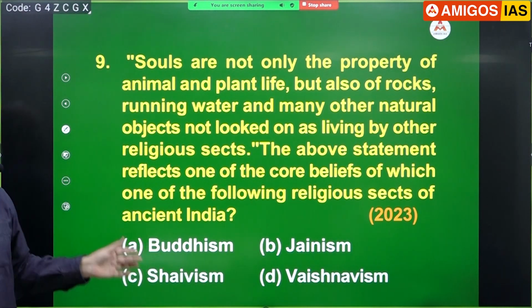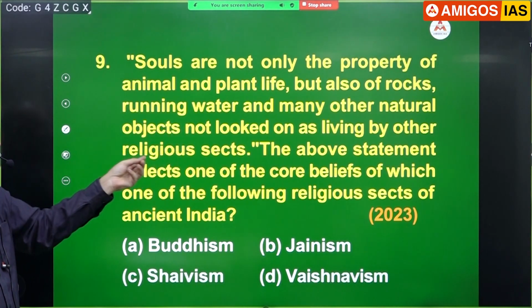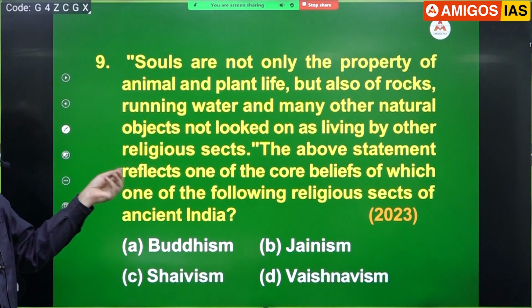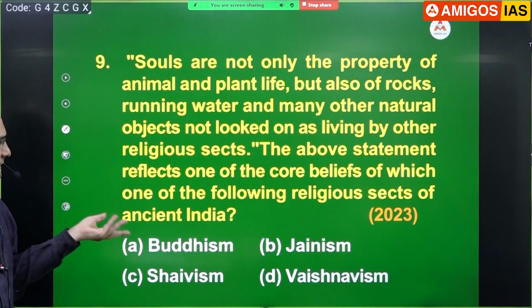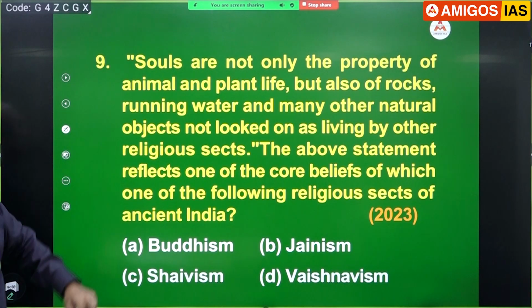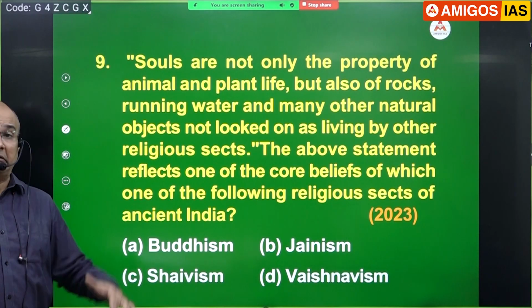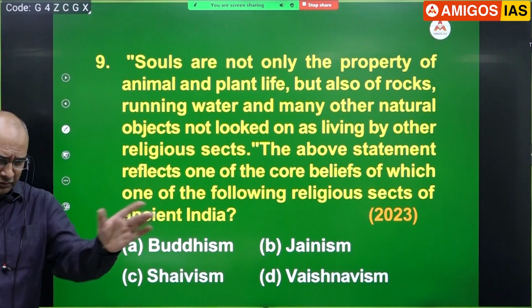Yes or no, please? Souls are not only property of animal and plant, but also of rocks, running water, and many other natural objects not looked on as living by other sects. The above statement reflects which direction? Jainism. There is no further question on this. What is the opinion of Buddha on Atma? Says doesn't know, or no soul?